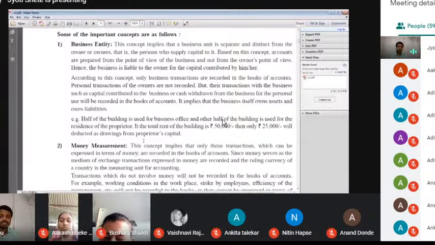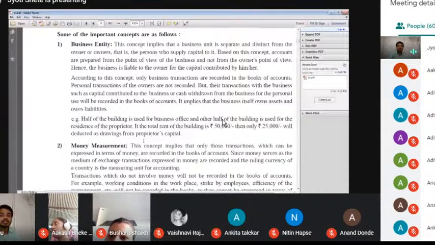Example, half of a building is used for business office and the other half of the building is used for a residence of the proprietor. If the total rent of the building is 50,000, then only 25,000 will be deducted as a drawing from the proprietor's capital. So first of all, we know what is meant by business entity. Business entity means no businessman enters their personal income and personal expenses into the business. That is the meaning of business entity. Entity means existence.